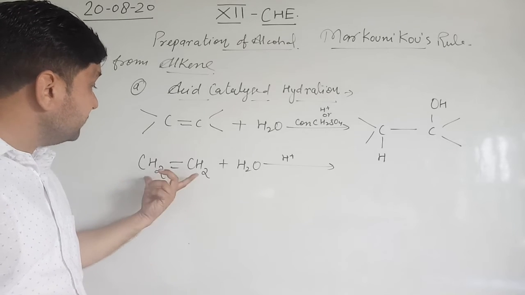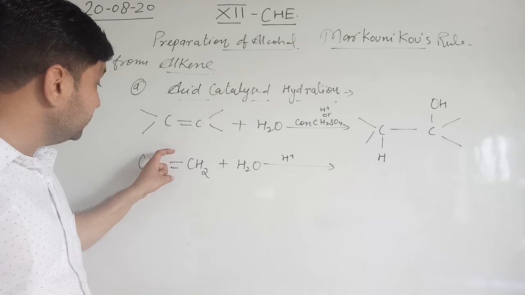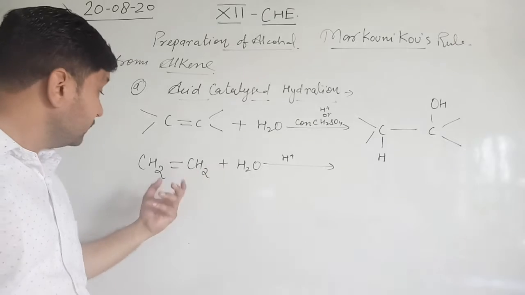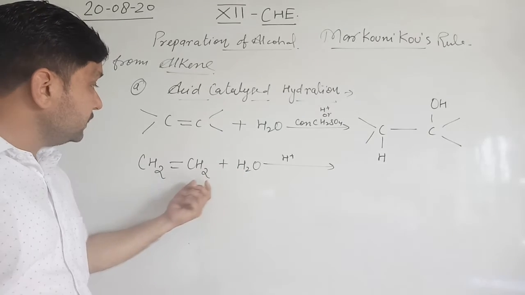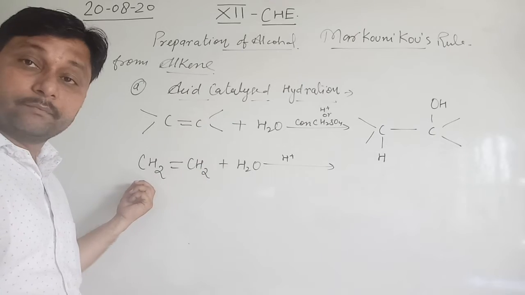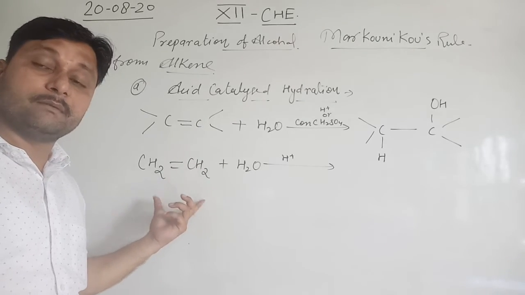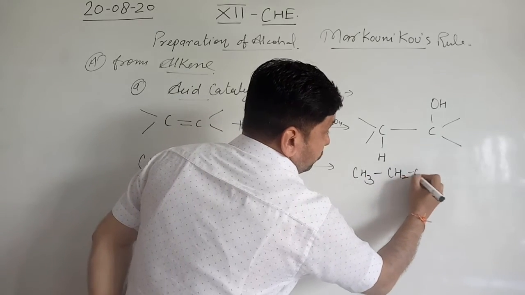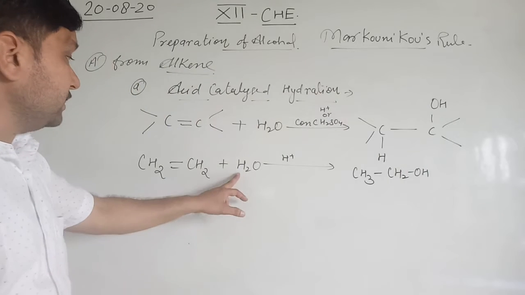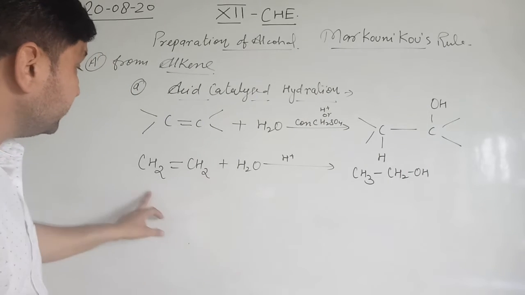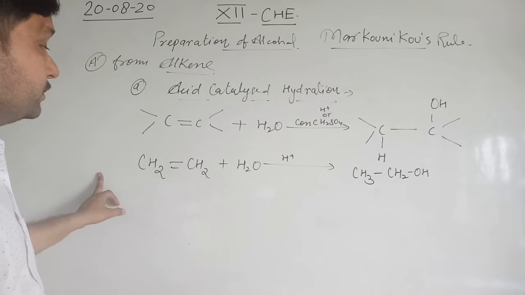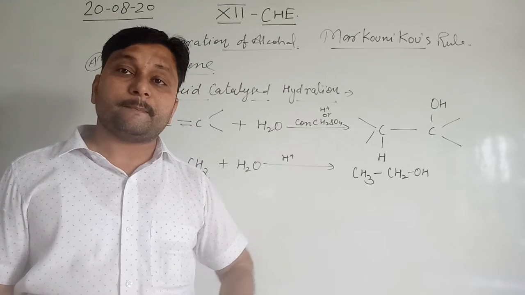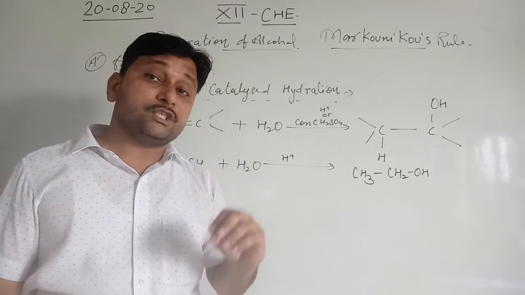See here, this is a symmetrical alkene. Symmetrical alkene means on both sides of the double bonded carbon atoms the same groups, the same carbon chain, are present. Clear? So H will go on any one of the carbon atoms and OH will go on the other carbon atom, and the answer will be the same. Means in both cases CH3CH2OH will be formed. But this is the problem for unsymmetrical alkenes.